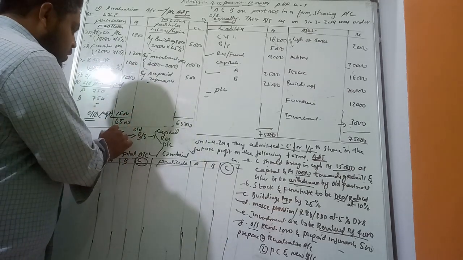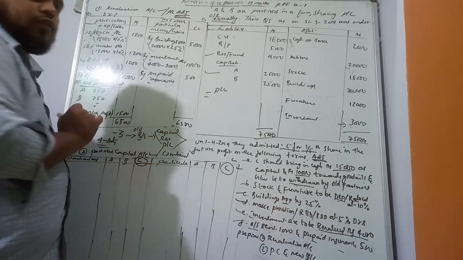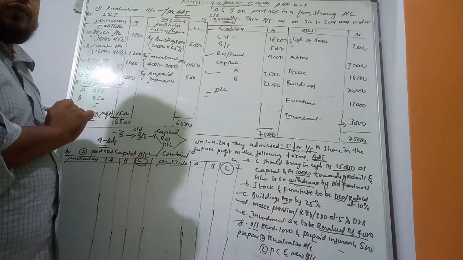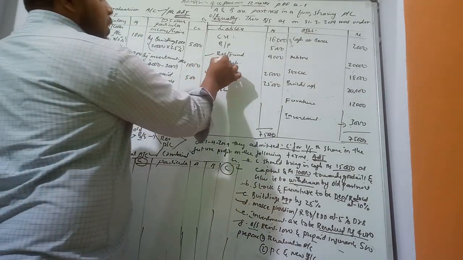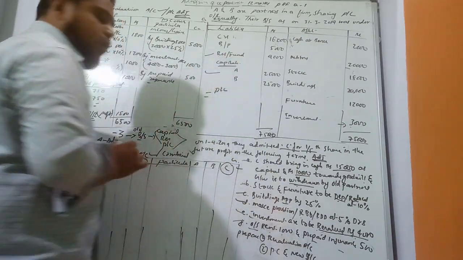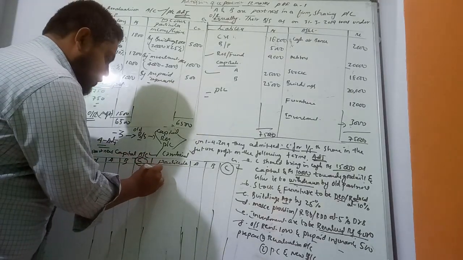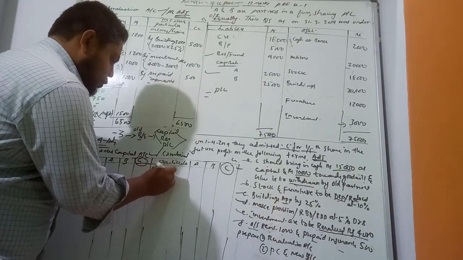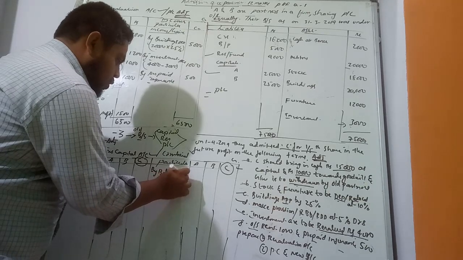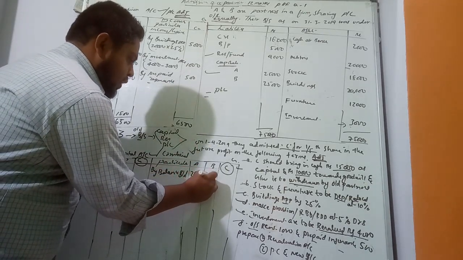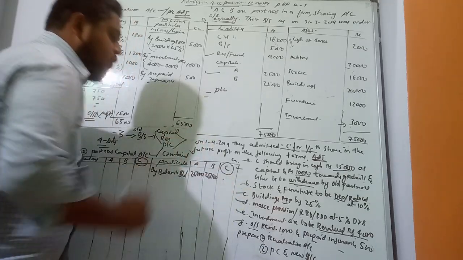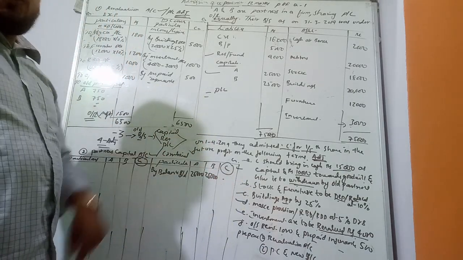Now, first record the three items from the old balance sheet. First we record their capitals. Credit side, by balance brought down, amount 25,000. Now, C is the new partner.